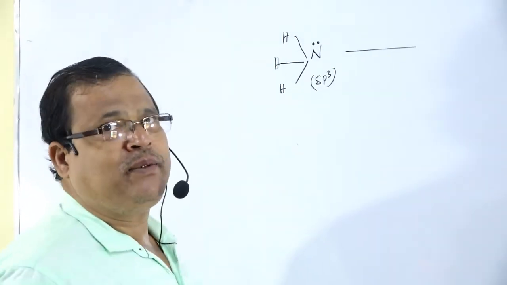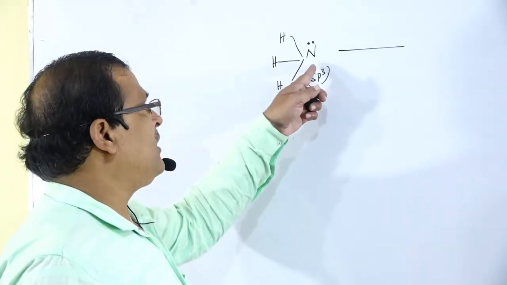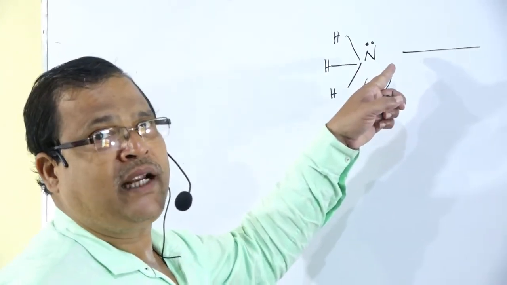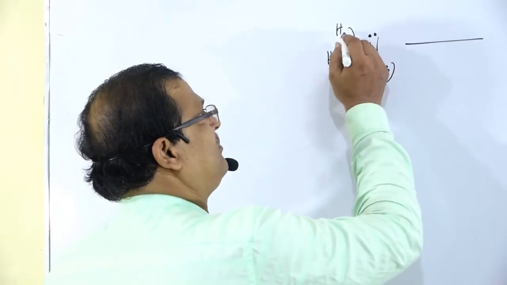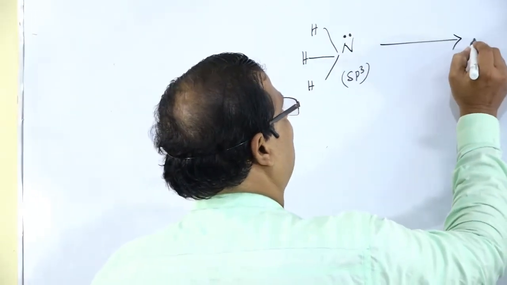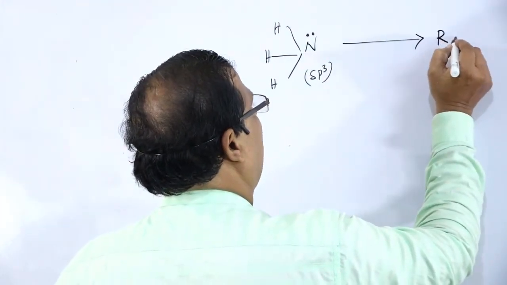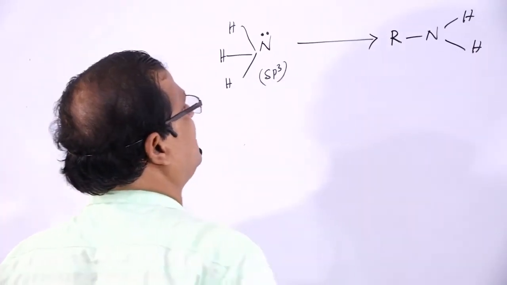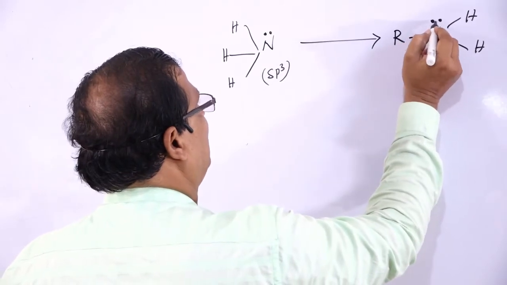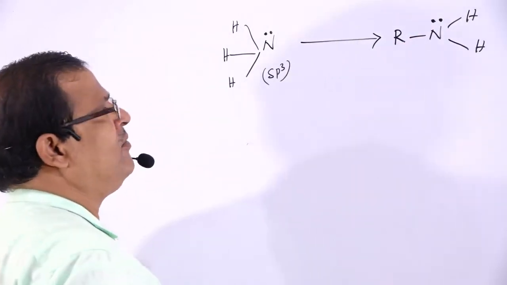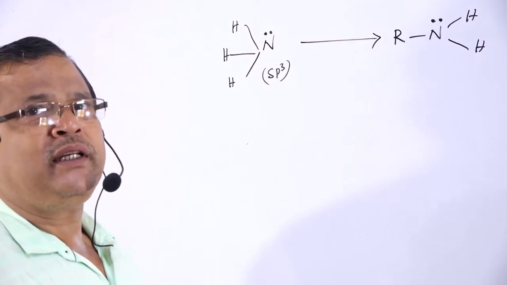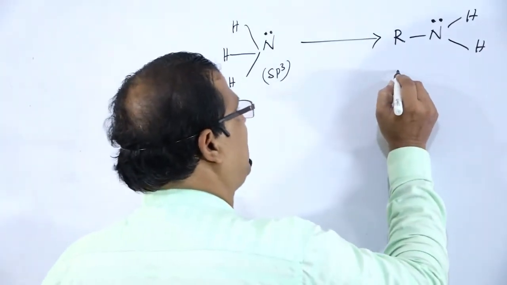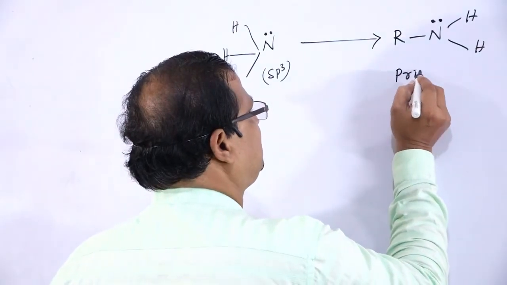When one hydrogen atom is replaced by R, there is the formation of RNH2. The nitrogen atom that contains a lone pair of electrons is also an sp3 hybridized nitrogen atom. So this is treated as a primary amine.